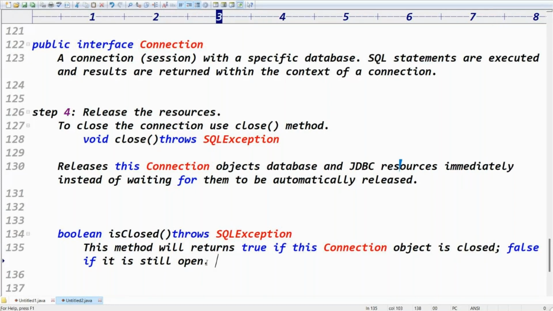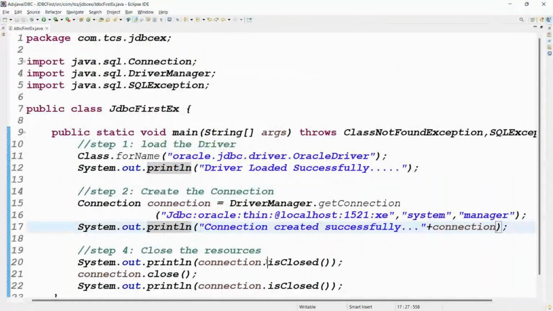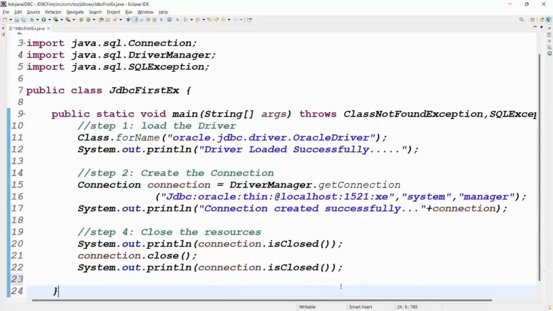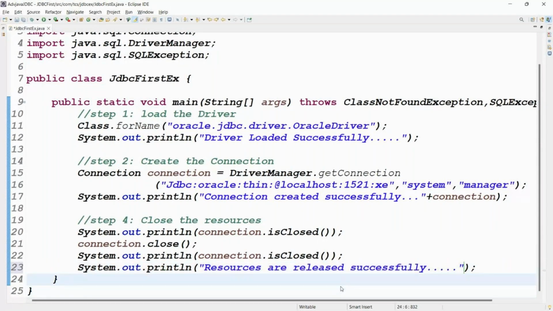Exactly. We have written that point here too. We wrote the message like connection is closed. isClosed means false. Now it is closed, right? Exactly. Give the message like resources are released successfully. That is the information, guys.